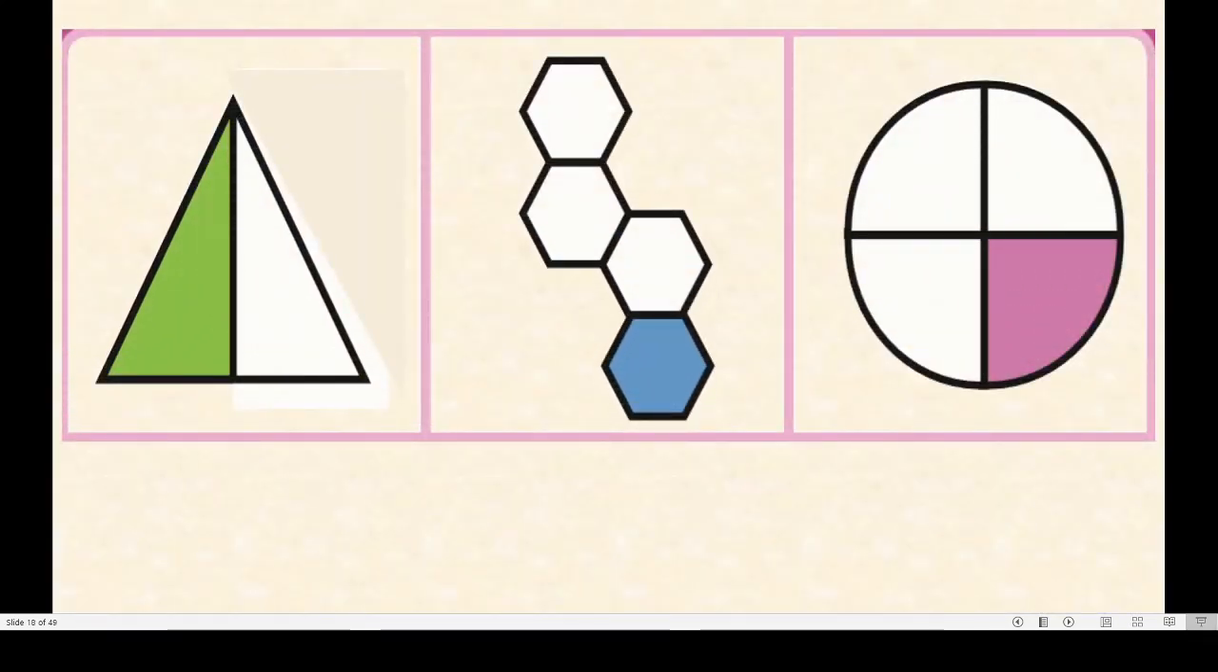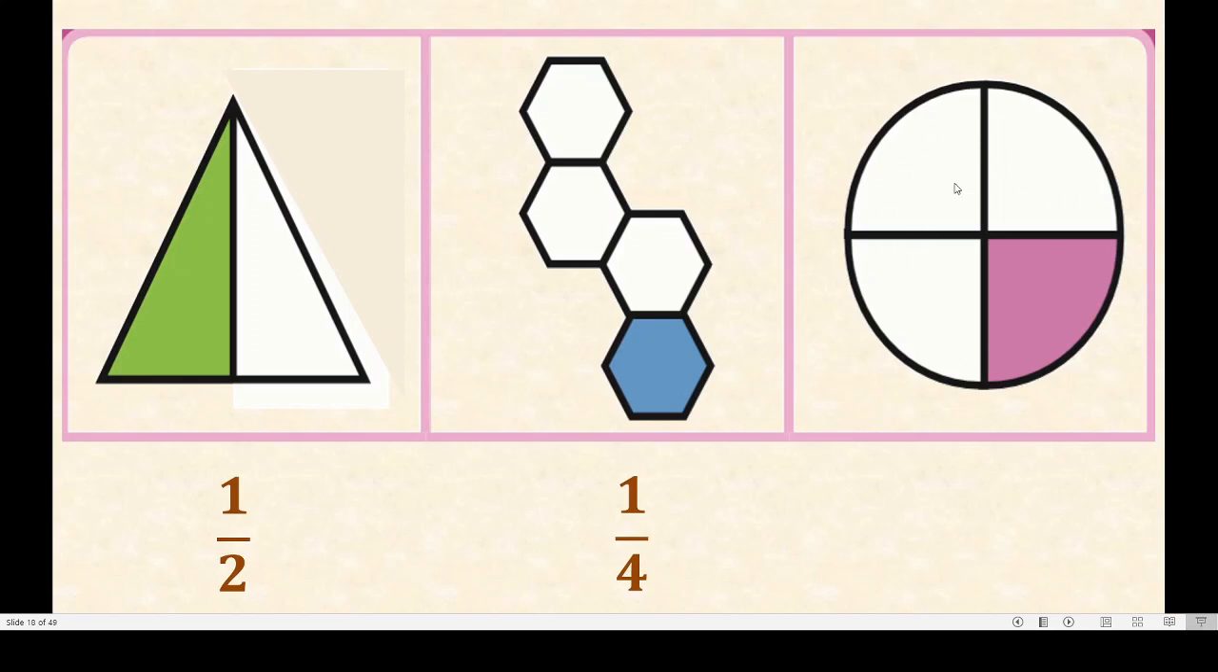See this. Come on, tell me. First one, how to write the colored parts in fractional form? Yes, very good. 1 upon 2. Correct? Because one part is colored out of 2 equal parts. In the second figure, we can see 4 equal figures. 1, 2, 3, 4. And how many parts are colored? 1. So 1 upon 4.